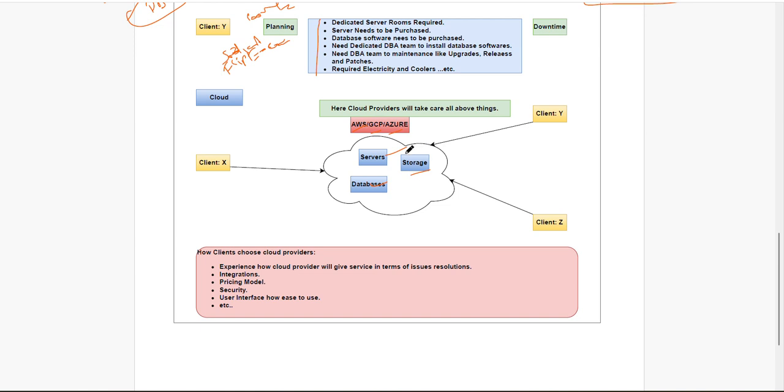If some X client wants one server, they can directly go and request, I want so and so computer in the server, and these people will provide it. The client will decide whether to go with AWS service, GCP service, or Azure service. Assume, simply, we have a service.